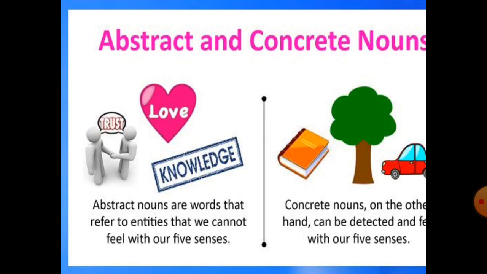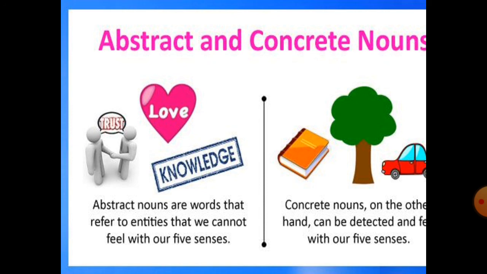Let us now see abstract and concrete nouns. As you can see, trust, love, knowledge. Can we touch knowledge? Can we touch trust? Can we see love? No. So what do I mean by this? The nouns which cannot be felt by our 5 sense organs. Now what are the 5 sense organs? Eyes, nose, ears, skin and tongue.